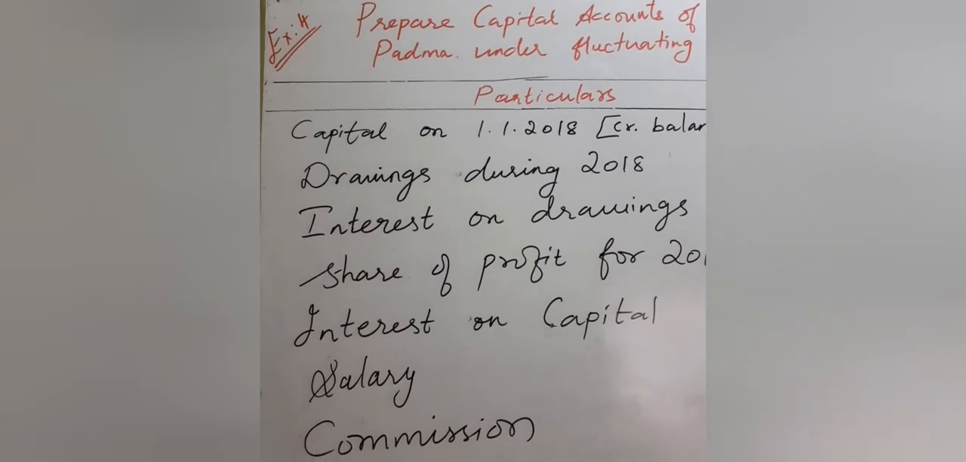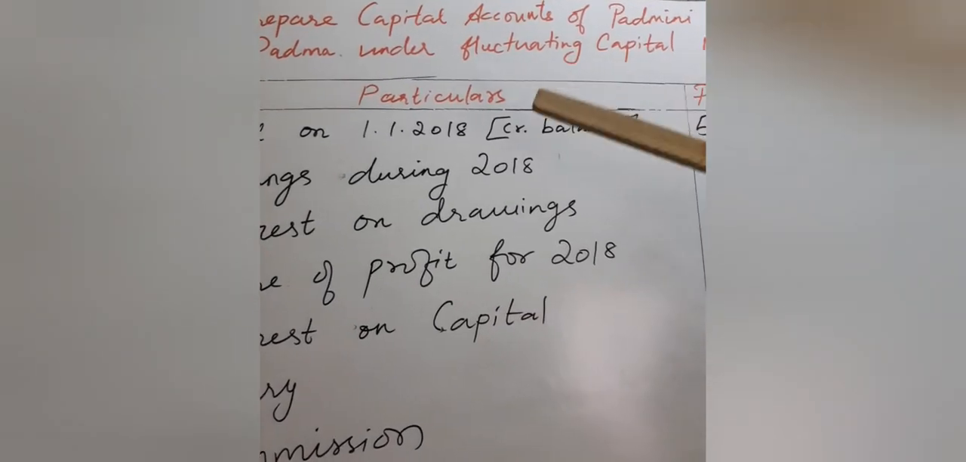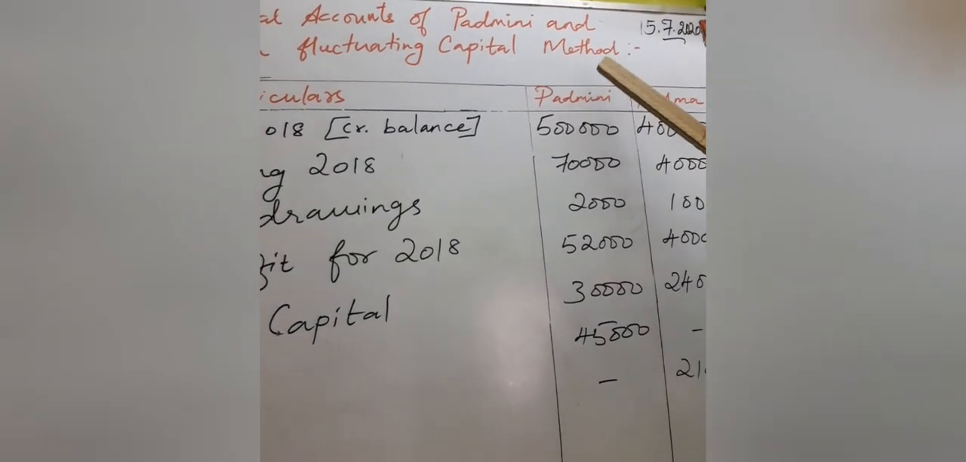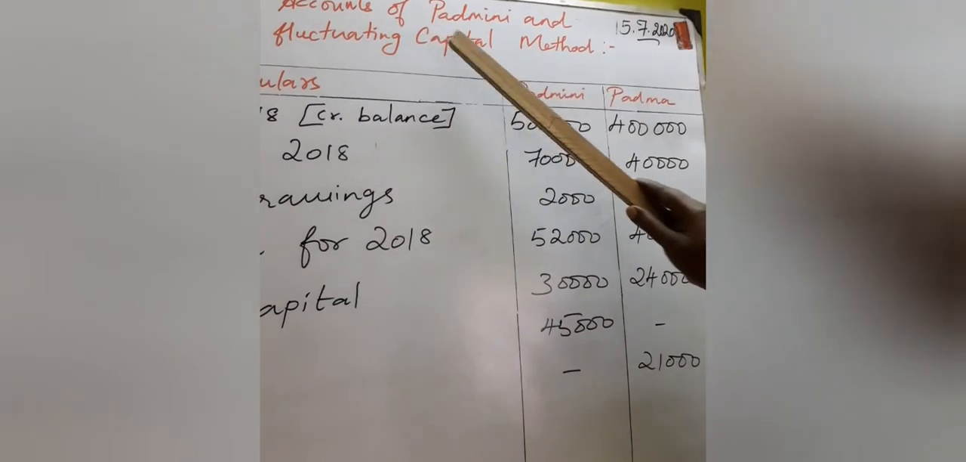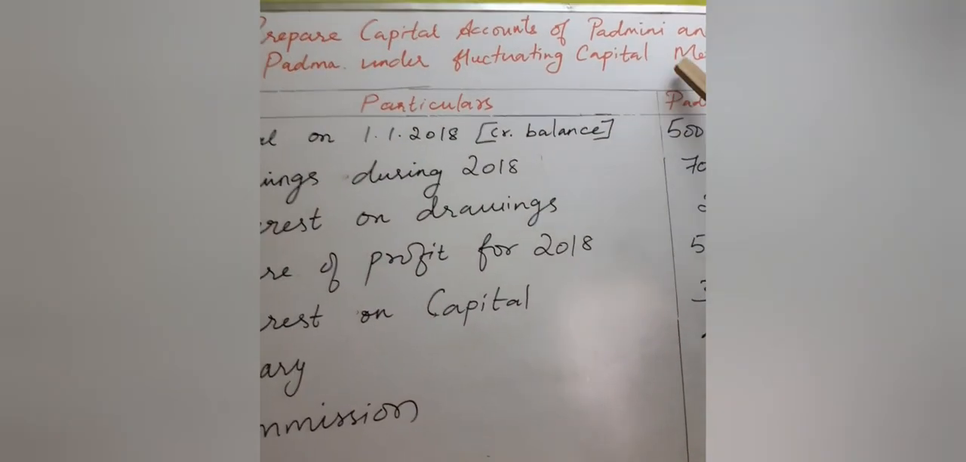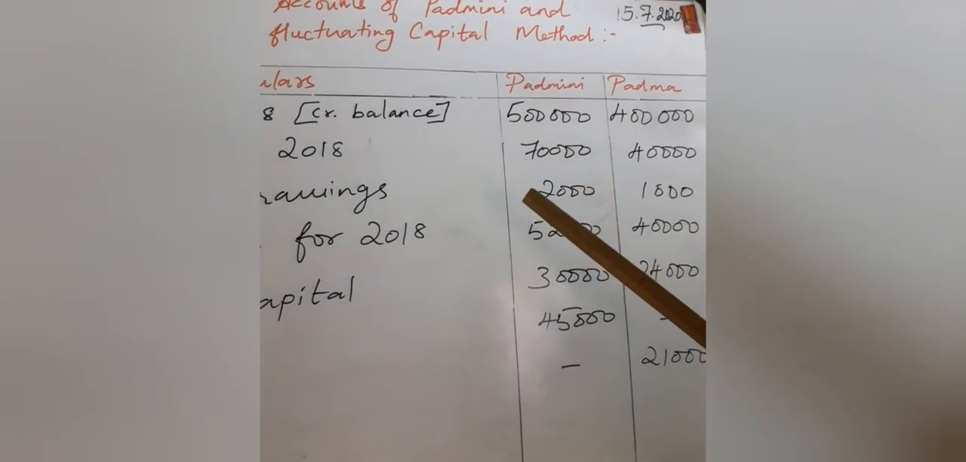Students, now we are going to work out exercise 4. Prepare capital accounts of Padmini and Padma under fluctuating capital method. Okay, so this one sum we are going to do in fluctuating capital method. So what is the rule for this? Under fluctuating capital method, only one account has to be opened, that is partners capital account.